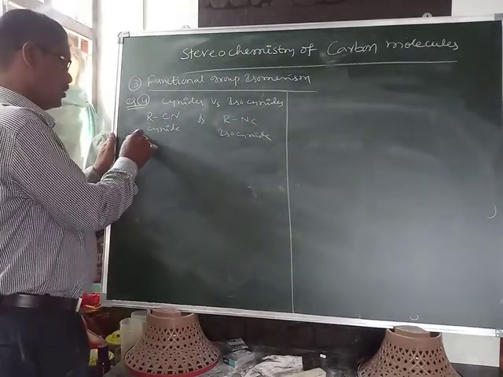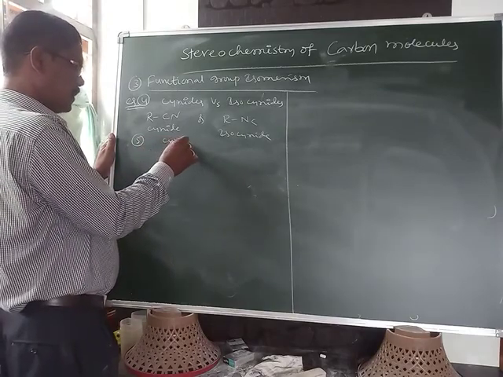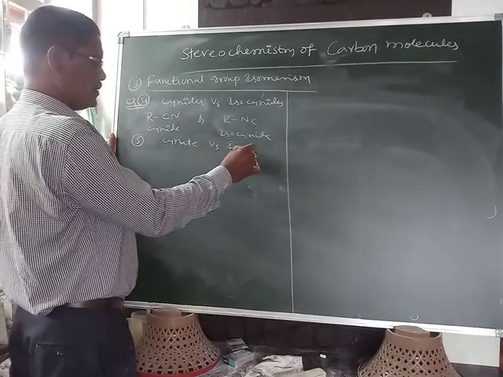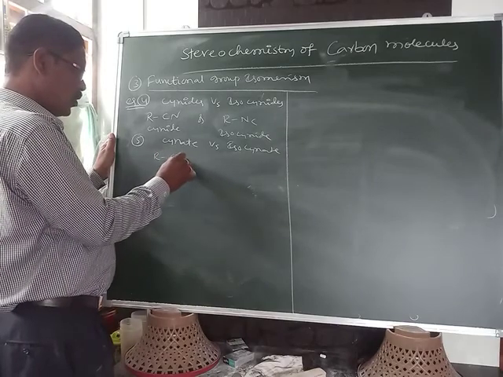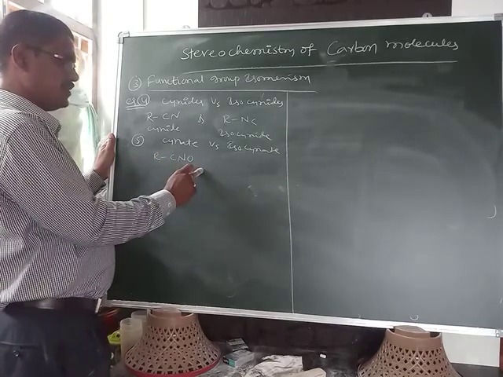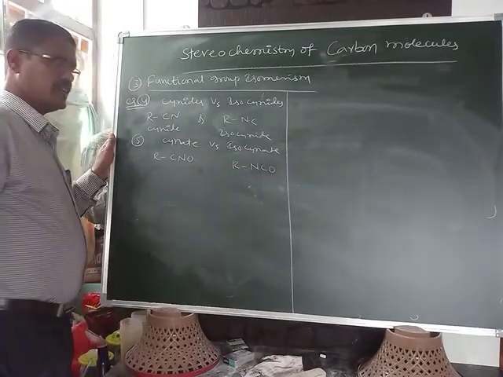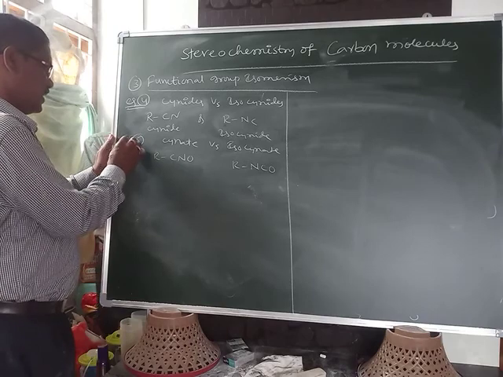One more example, cyanate versus isocyanate. Here RCNO is called cyanate, RNCO is called isocyanate. Okay, this is the fifth example.